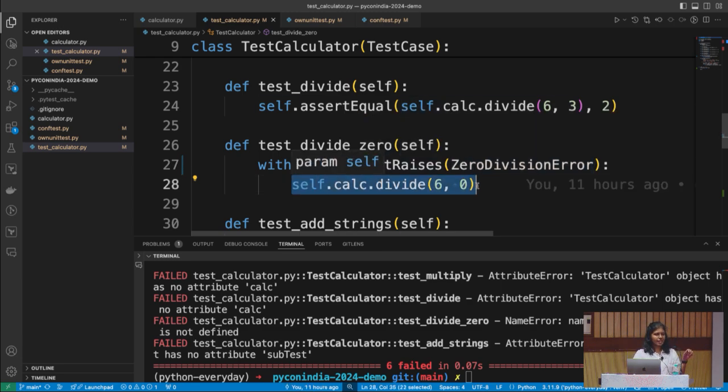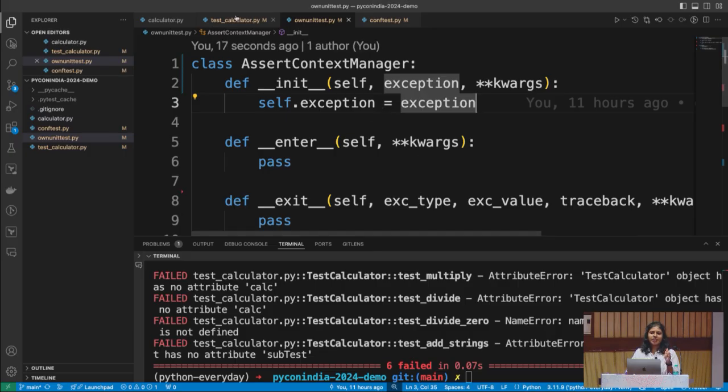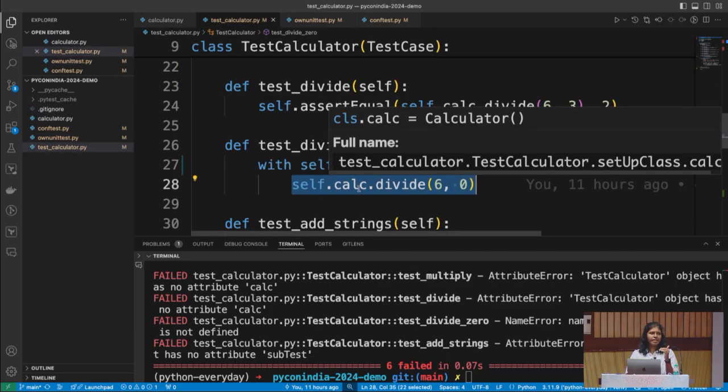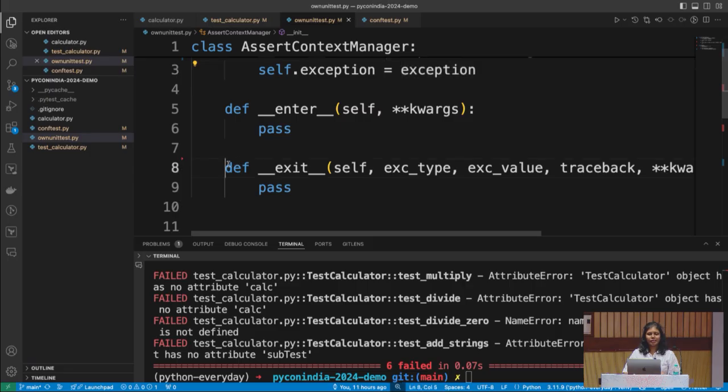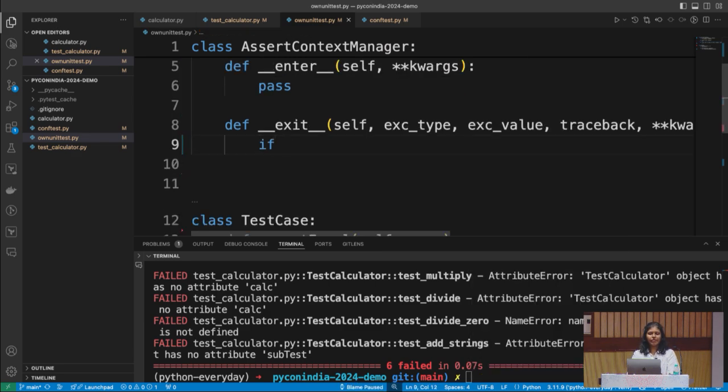Now, I pass the exception, register it. Here, if it raises the exception, we should capture it. It's all good. If it doesn't raise the exception, then we have to raise an assertion error. Confusing? Okay. What happens is the code in here executes, and then it either raises an exception or doesn't. It goes two ways. And all of that you can capture in the exit method. When the context manager exits, it will say whether there is an exception or not. So what we are doing here is, this exc type is the block which raises or doesn't raise an exception.